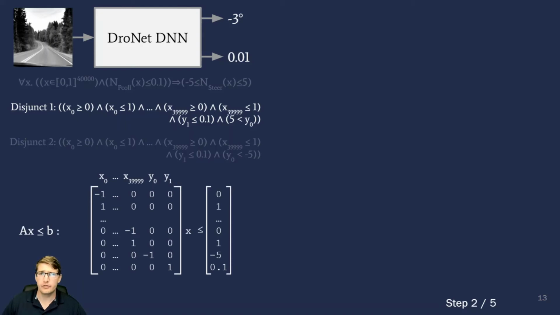For each disjunct, we convert the constraints to a half-space polytope defined over the inputs and outputs of the original DNN. A half-space polytope can be represented with the matrix inequality Ax ≤ b, where A is a matrix of k rows, one for each constraint, and d columns, one for each variable. In this case, each variable is an input or output to the original DNN. This form will facilitate the construction of the prefix and suffix networks in the next steps.